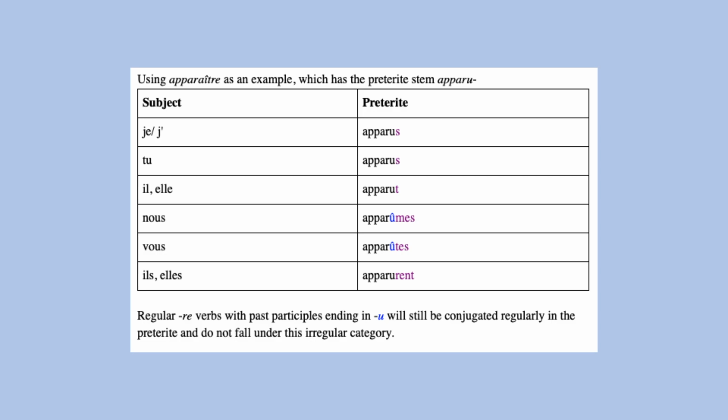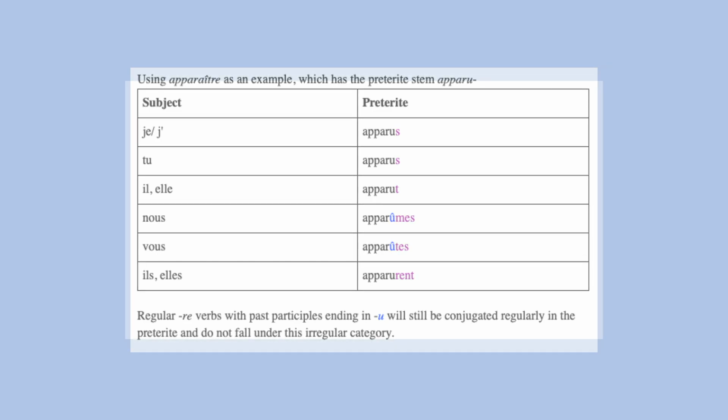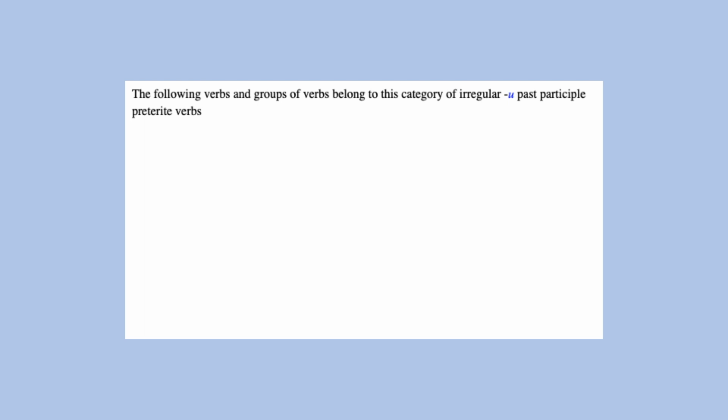Now, regular -re verbs with past participles ending in U, such as vendre, whose past participle is vendu, will still be conjugated regularly in the preterite, and they do not fall under this irregular category of U past participle verbs. The following groups of verbs do belong to this category of irregular U past participle preterite verbs.